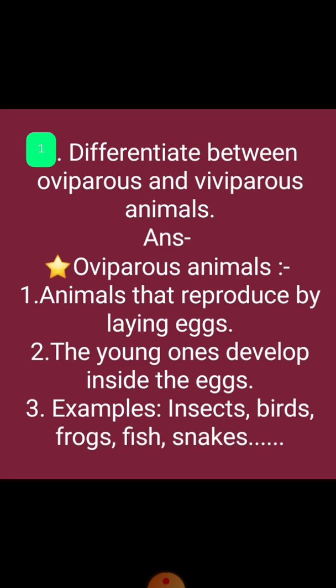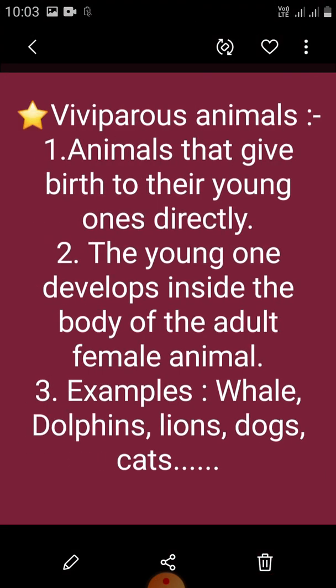Oviparous animals are animals that reproduce by laying eggs. The young ones develop inside the eggs, and examples are insects, birds, frogs, fish and snakes. And viviparous animals give birth to their young ones directly. The young one develops inside the body of the adult female animal. Examples are whales, dolphins, lions, dogs and cats.